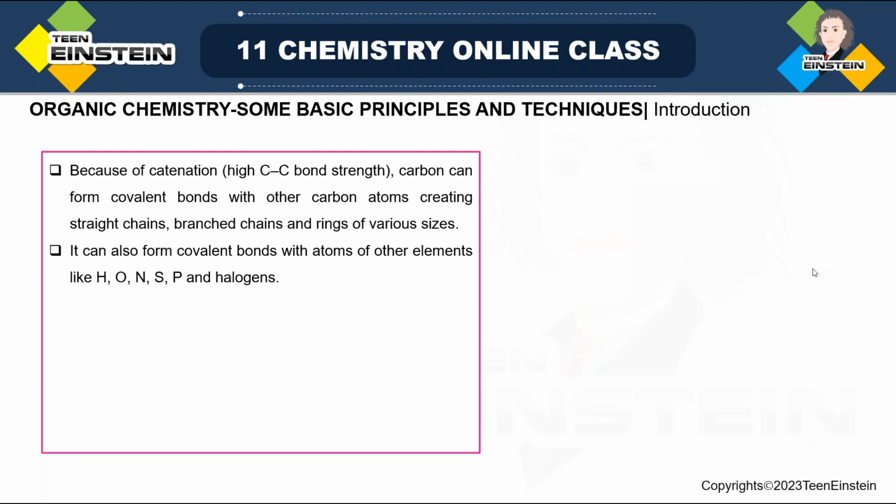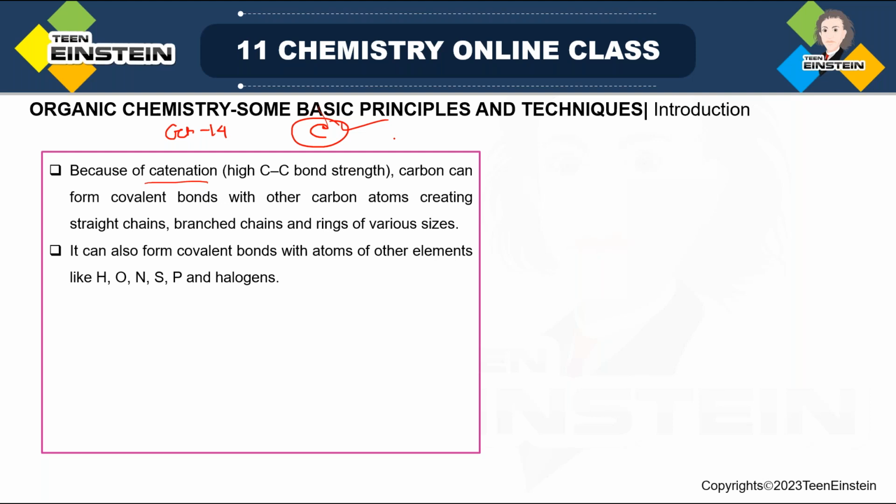Okay, so as an introduction, we can say why we have a separate branch of chemistry, which is organic chemistry, and this organic chemistry is based on carbon compounds. But why the element carbon, why not other elements? That is the question. Carbon, the element on which we base organic chemistry, is chosen because of its catenation property. In the last chapter, the p block chapter, remember in group 14, the first element is carbon, and there we have seen a special property of carbon, which is the catenation property,